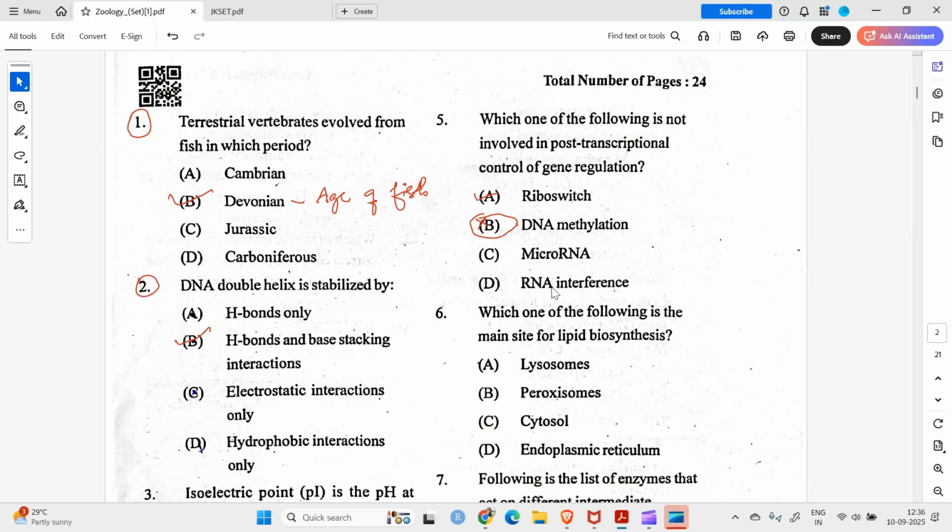Yes, microRNA is also involved. So is RNA interference. Question number six. Which of the following is the main site for lipid biosynthesis? It is smooth endoplasmic reticulum. Okay, option D.